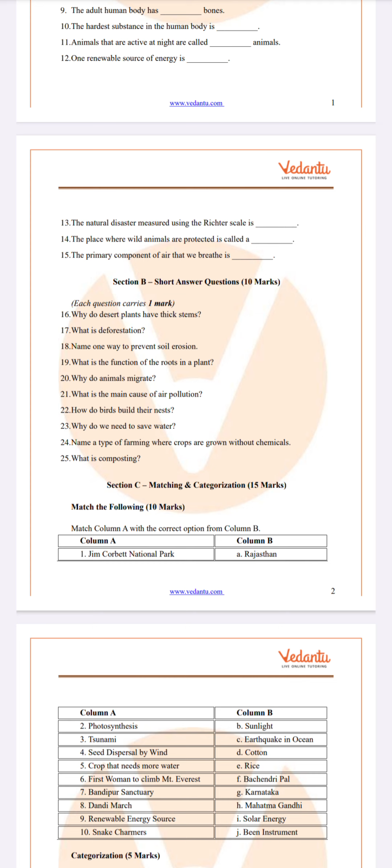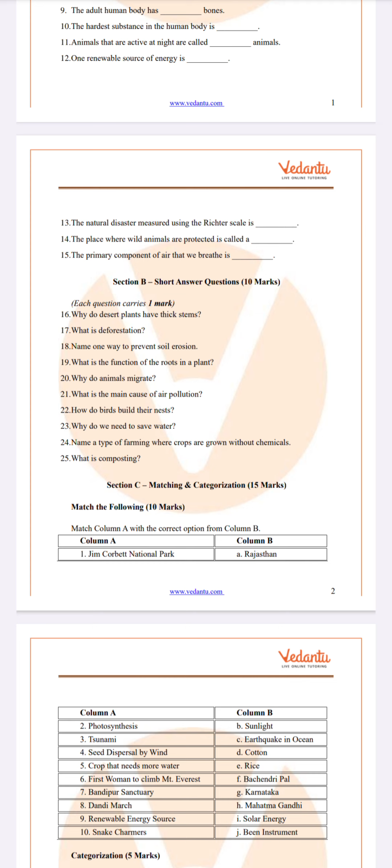Why do birds build their nest? How do birds build their nest? Birds use twigs, leaves and feathers to build a nest. You can write one sentence for each question because they carry only 1 mark. So you can write up to 2 sentences in your own words.